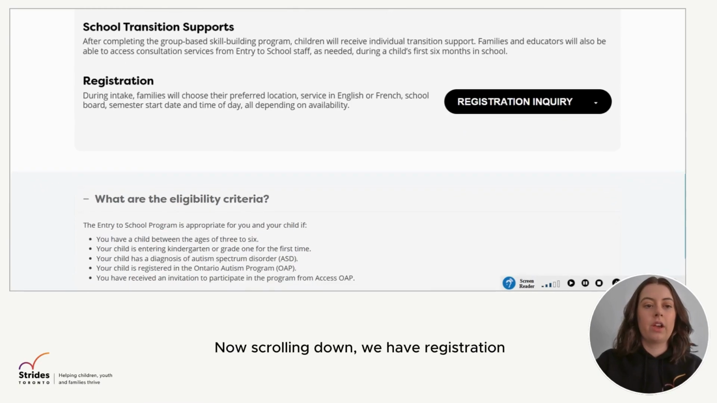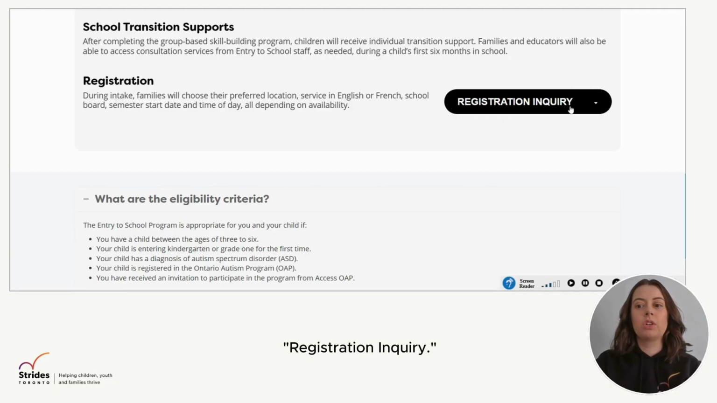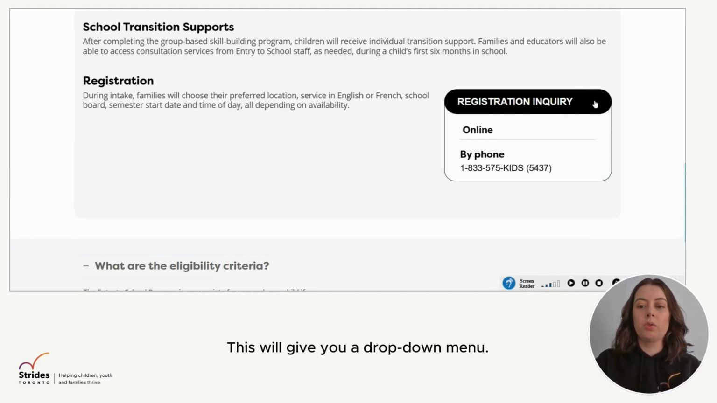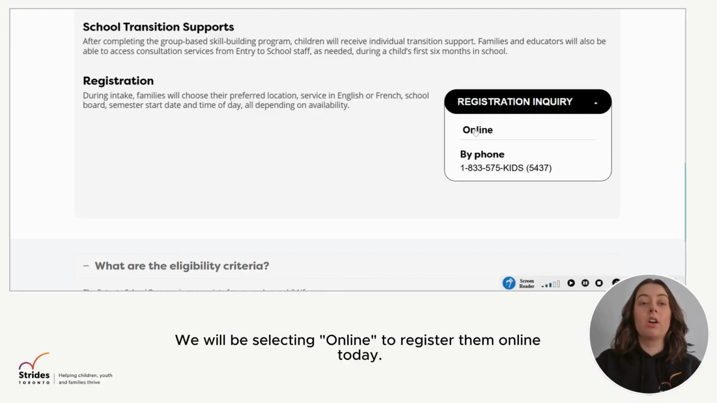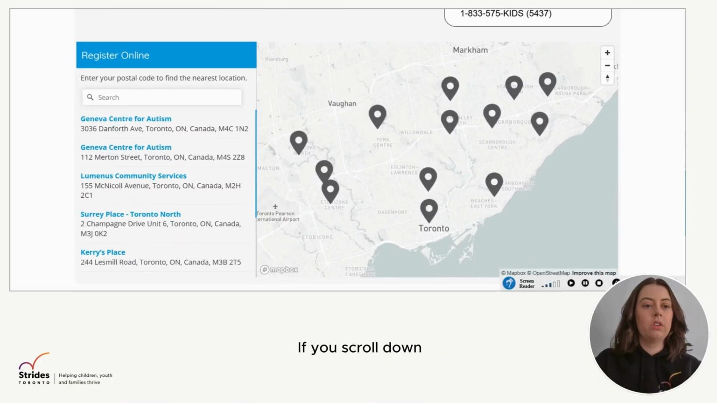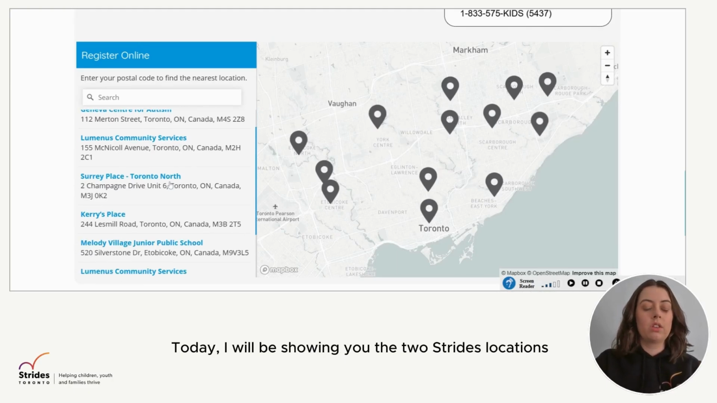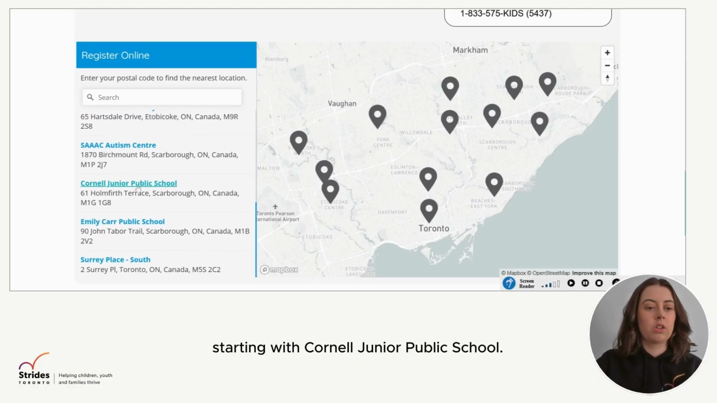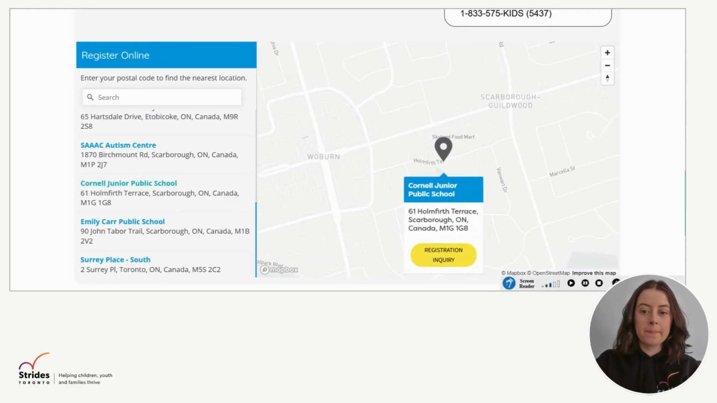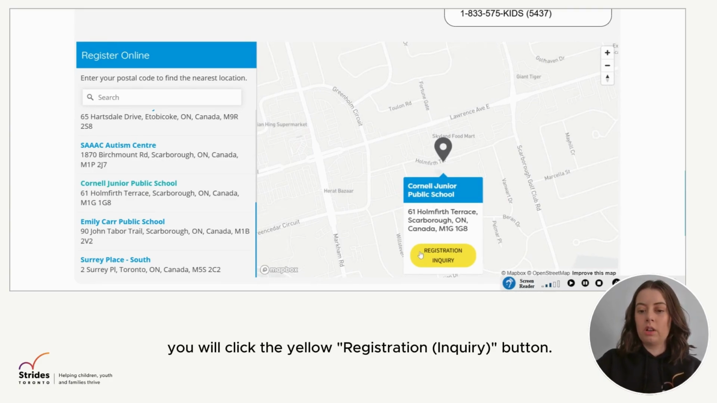Now scrolling down, we have registration, and here you'll be clicking the black button that says Registration Inquiry. This will give you a drop-down menu. We will be selecting online to register them online today. If you scroll down, you will see to register online, you can enter your postal code of your home to find the nearest entry to school locations. Today, I will be showing you the 2 Strides locations, starting with Cornell Junior Public School. Now, if this location is a preferred location for you, you will click the yellow registration button.